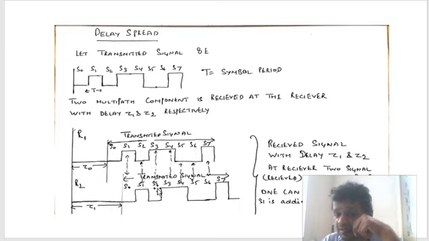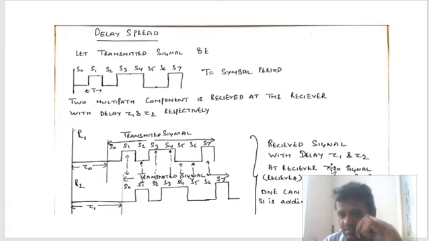So what does it mean? It means that inter-symbol interference depends on the difference between tau1 minus tau0. Because when they both become equal, they are exactly overlapping. And as soon as the difference between tau1 and tau0 increases, inter-symbol interference happens. A different symbol is interfering with another one.